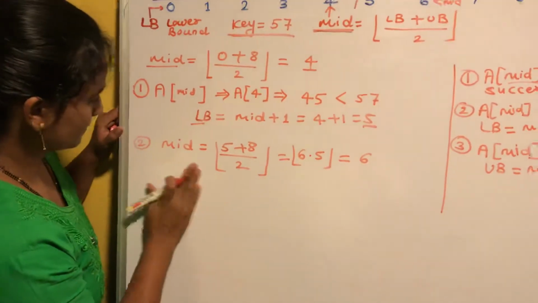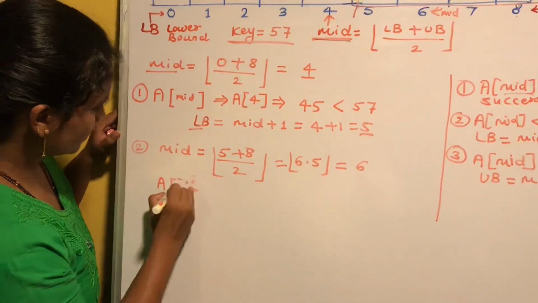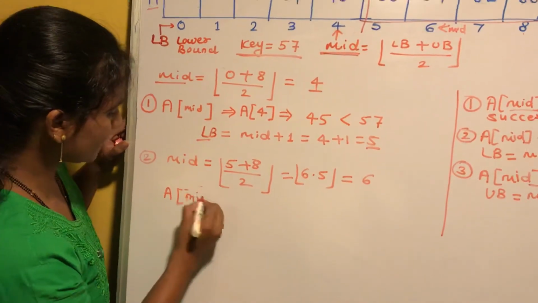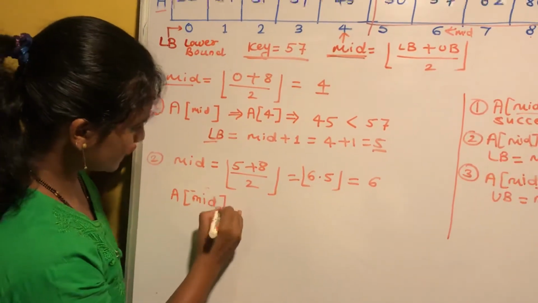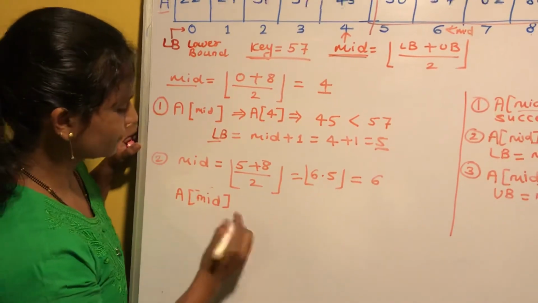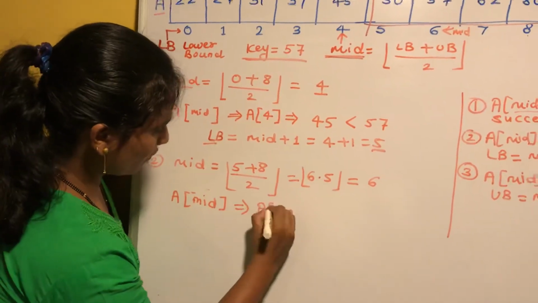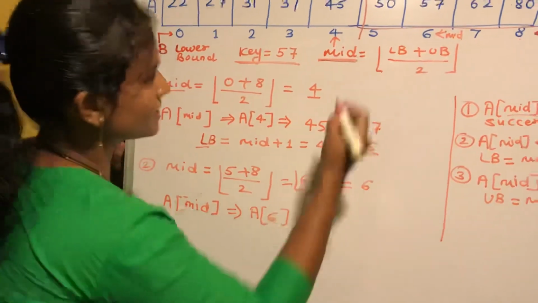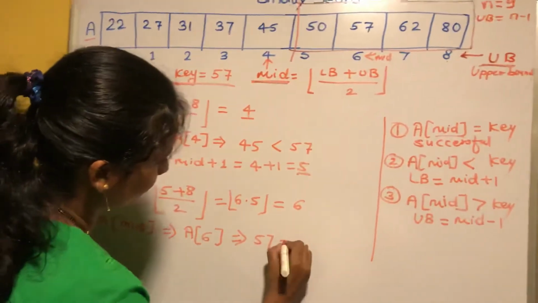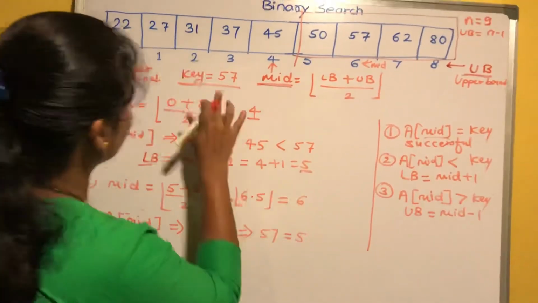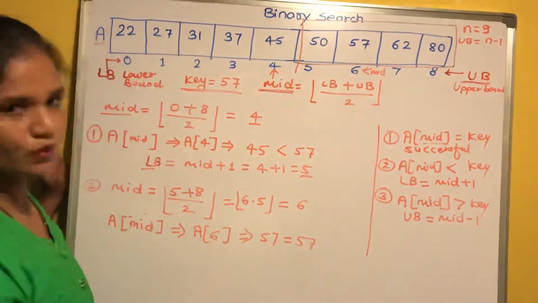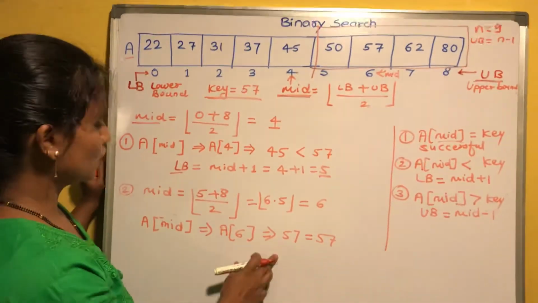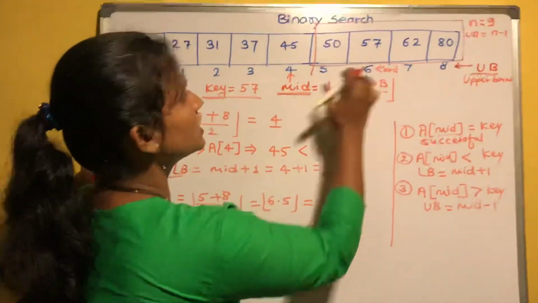Access that 57. How to access? Access the element which is present at the mid position. We can access it by the name of the array and mid. That is A of mid, and our value of mid is 6. A of 6, what is A of 6? 57. And our search key is 57. 57 equals 57, means a match occurs, isn't it? So your 57 is present at this position.